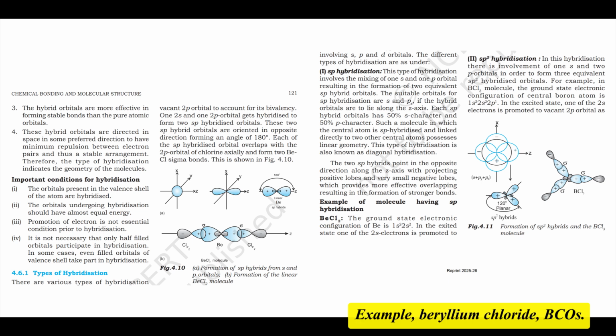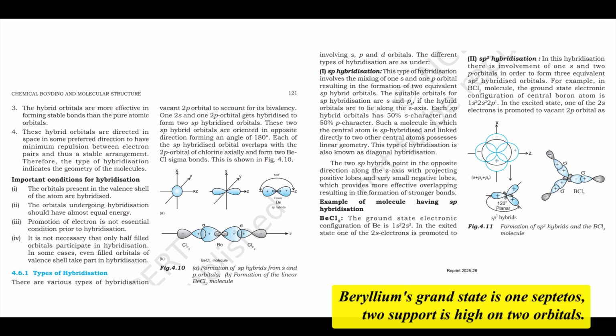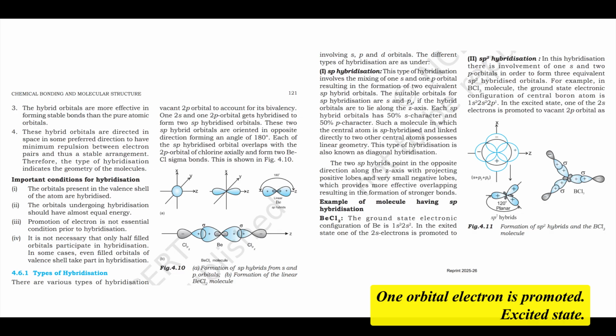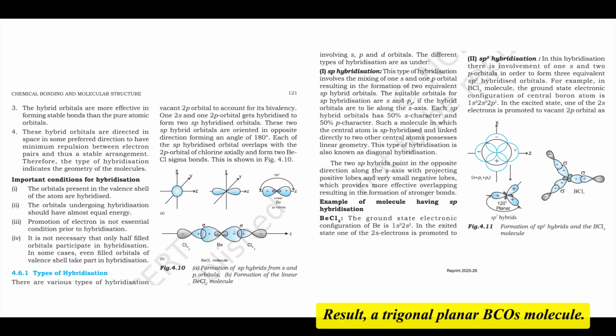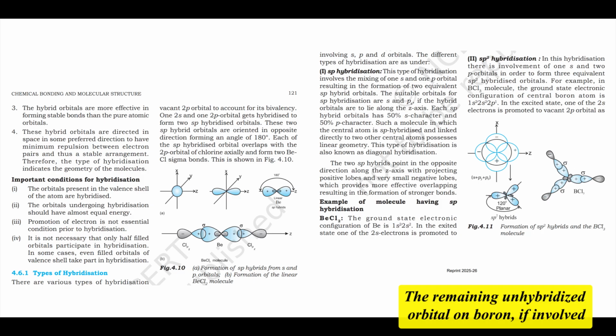Example: boron trichloride, BCl3. Boron's ground state is 1s2 2s2 2p1. One 2s electron is promoted, giving the excited state 1s2 2s1 2p2. Then the 2s and 2p orbitals hybridize to form 3 sp2 hybrid orbitals. These lie in a plane at 120 degrees to each other. Each sp2 hybrid orbital overlaps axially with a 2p orbital of chlorine, forming a sigma bond. Result: a trigonal planar BCl3 molecule. The remaining unhybridized orbital on boron, if involved in pi bonding later, would be perpendicular to this plane.